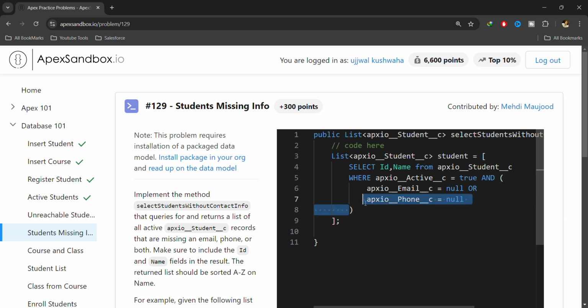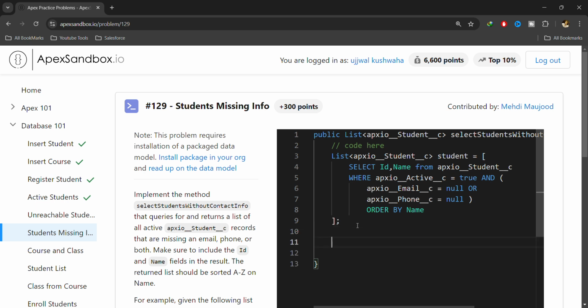Let me close this bracket here and I will sort the records by name. So that's it, our query is completed. It is fetching all the active records where either email is null or phone number is null or both are null, and this list of students will be sorted by the name field.